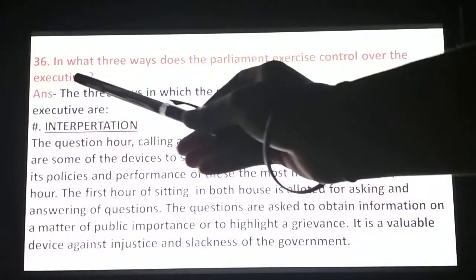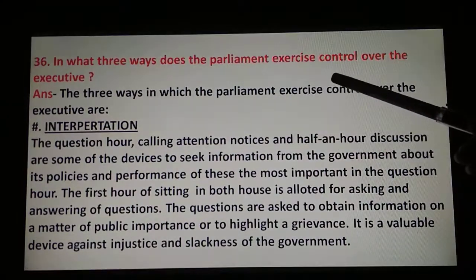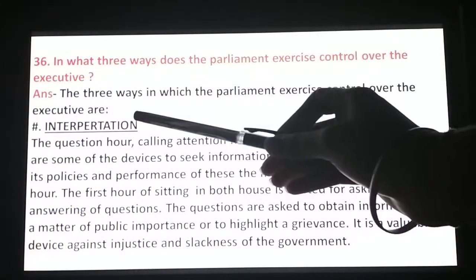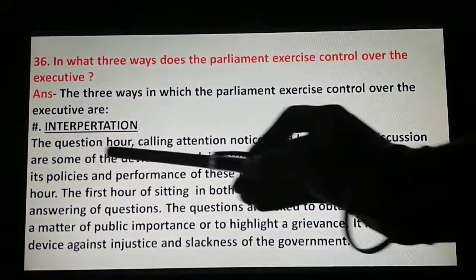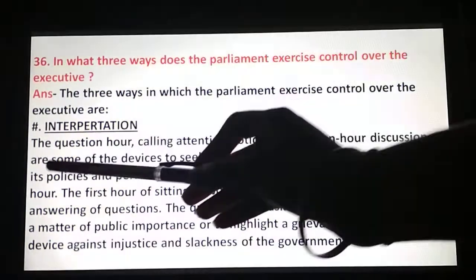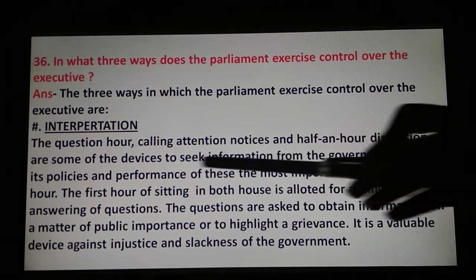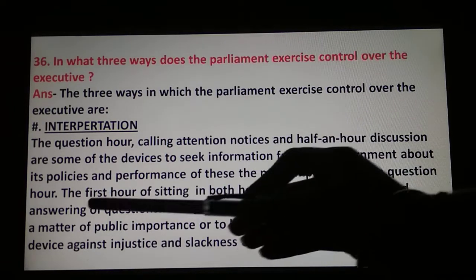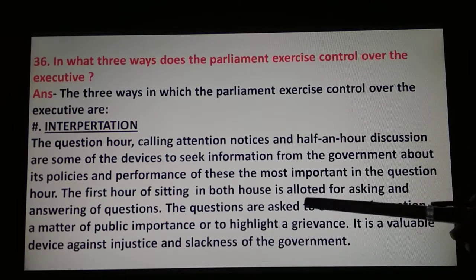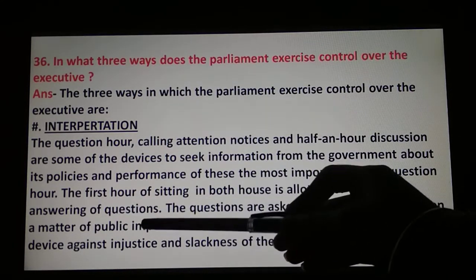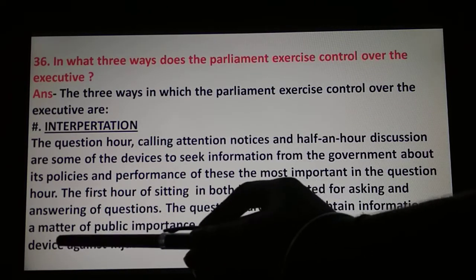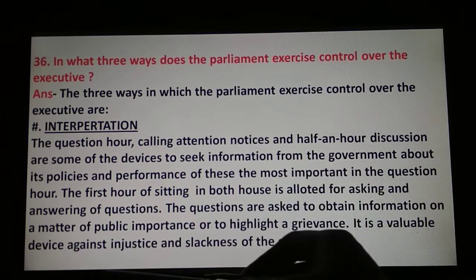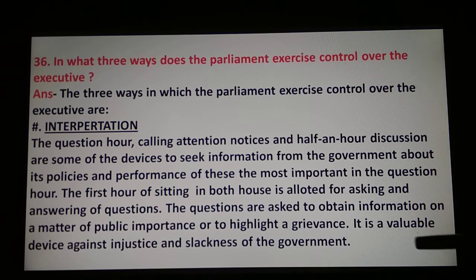Then 36th question is: in what three ways does the Parliament exercise control over the executive? The three ways are: first is interpellation. The question hour, calling attention notices, and half an hour discussion are some of the devices to seek information from the government about its policies and performance, of which the most important is the question hour. The first hour of sitting in both houses is allotted for asking and answering questions. The questions are asked to obtain information on a matter of public importance or to highlight a grievance. It is a valuable device against injustice and slackness of the government.